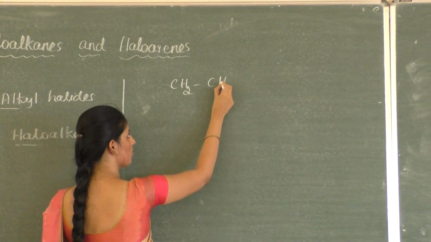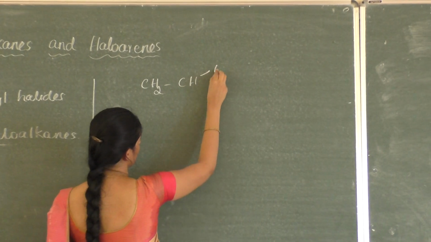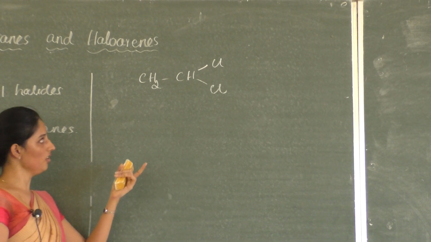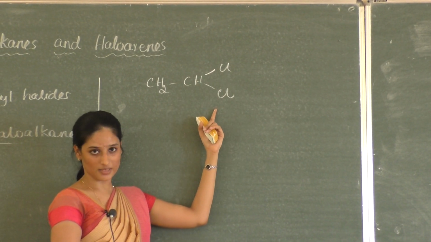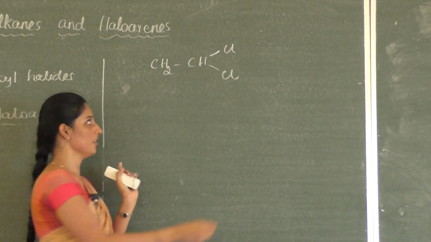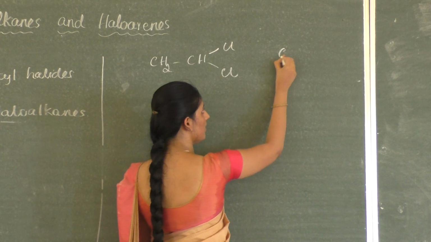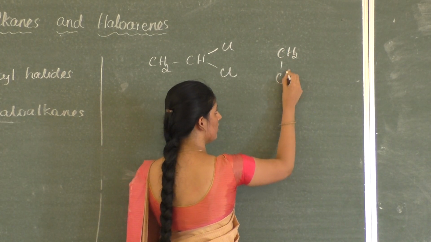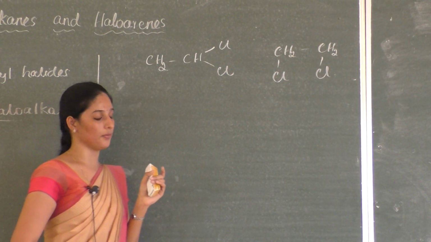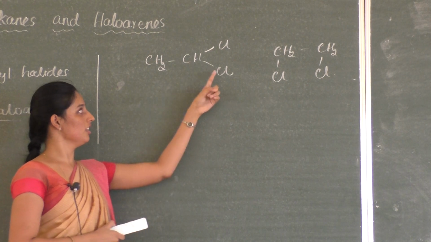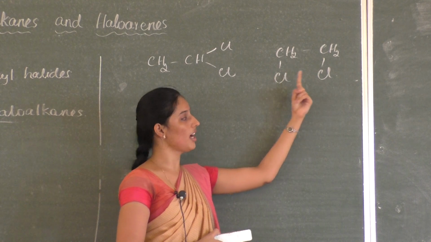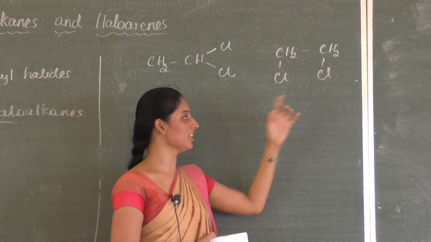It is CH2, CH, Cl and CHCl. If you look at this compound, there are two halogen atoms, and these two halogen atoms are present on the same carbon atom. So let me have another example. This is also a dihalo compound, but the difference is here two halogen atoms are present on the same carbon atom, but here two halogen atoms are present on adjacent carbon atoms.